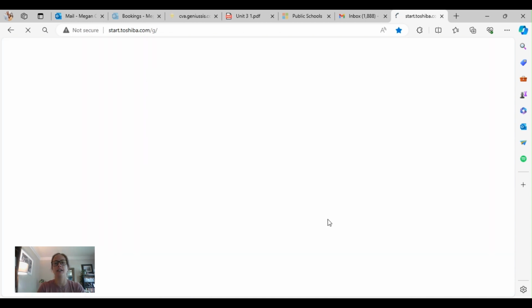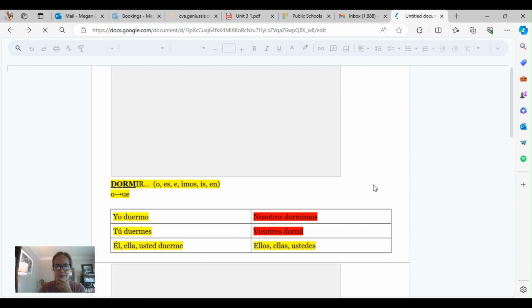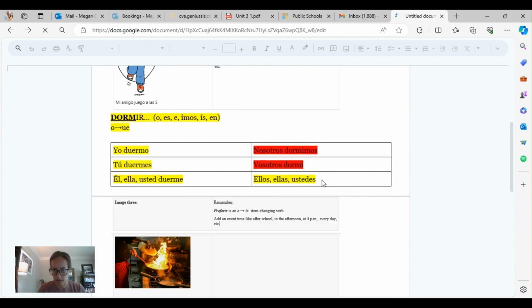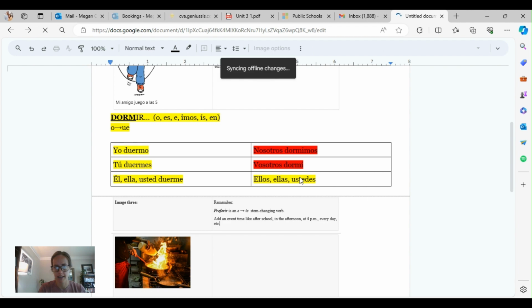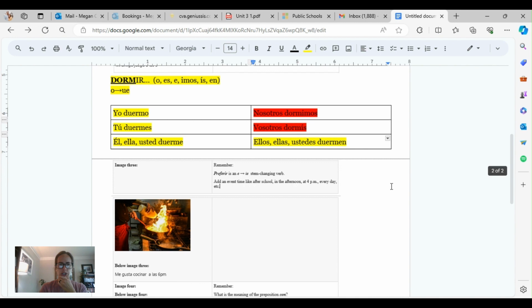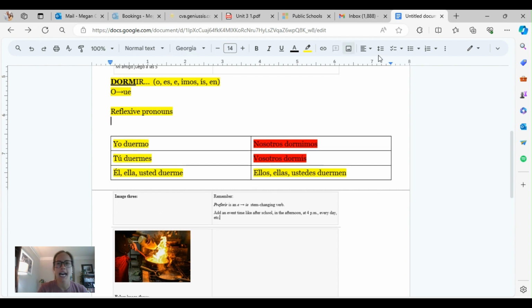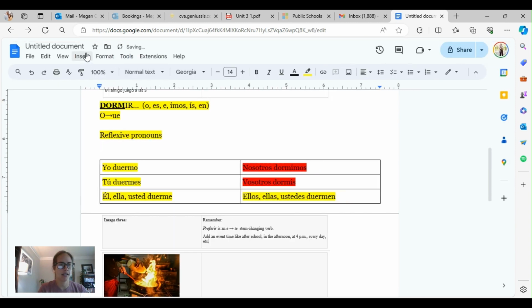And then we come back down here and we're going to change the stem. Darn, what just happened? We're going to change the stem. See if it'll let me do it. And O will turn into UE, duermen. Okay, so this is I sleep, you sleep, he or she sleeps, we sleep, you guys sleep, they sleep. Now, in addition to this chart, I'm going to add one more chart, and this is going to be with the reflexive pronouns. Okay, let's insert the same thing.